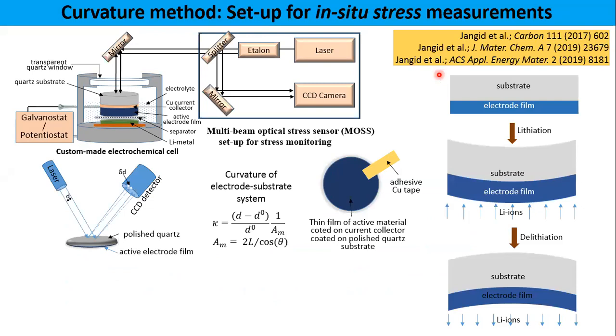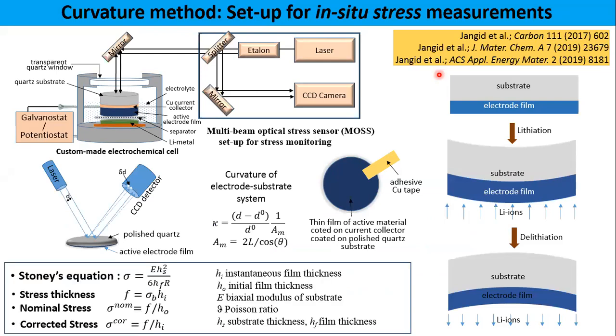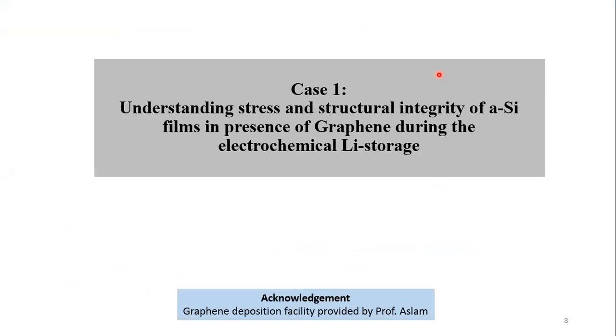And also during cycling, of course, it will give you the real time value of the stress developing in the film. Fine. So now we are coming to the first case. In the first case, what we'll explore, we'll place a graphene interlayer between silicon and copper, and we will see the effect of its presence on the electrochemical storage in the silicon electrode.